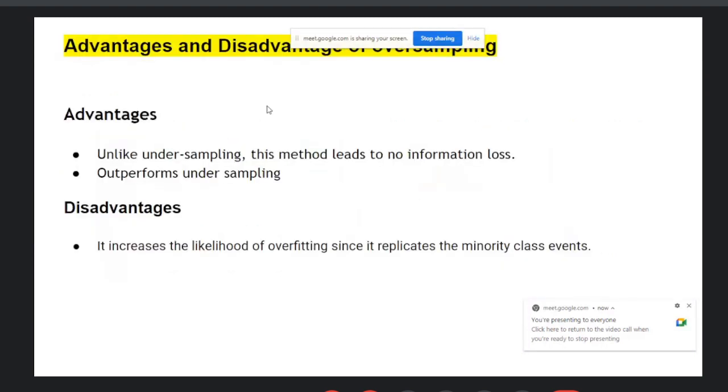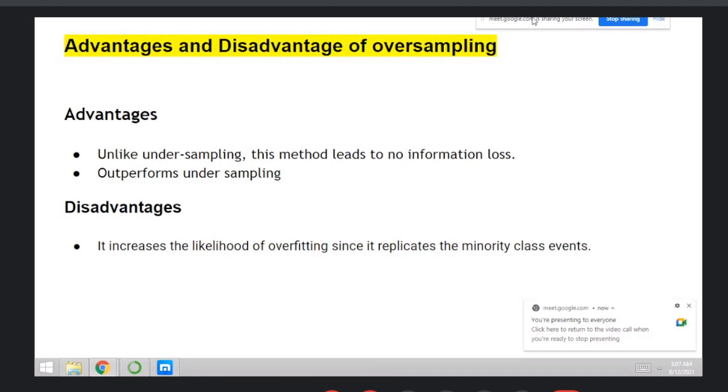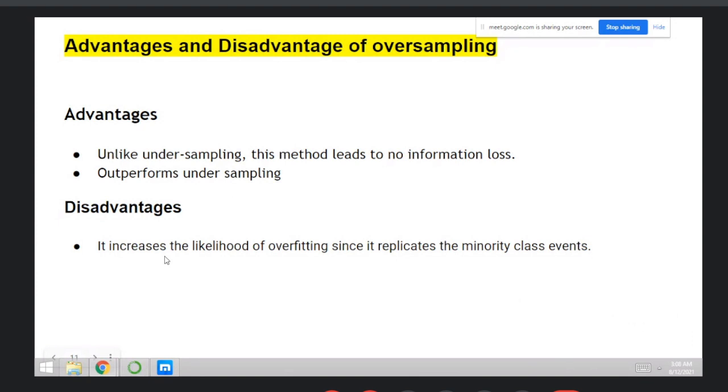Okay, here you can check the advantages and disadvantages of oversampling. The advantages of oversampling: unlike undersampling, this method leads to no information loss, and number two, it outperforms undersampling. The disadvantage of oversampling is that it increases the likelihood of overfitting, since it replicates the minority class events.